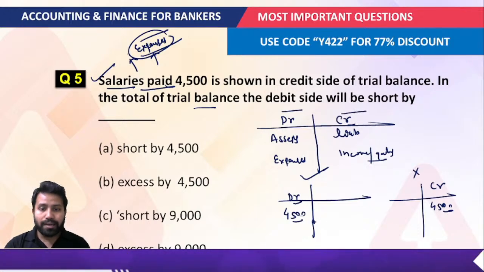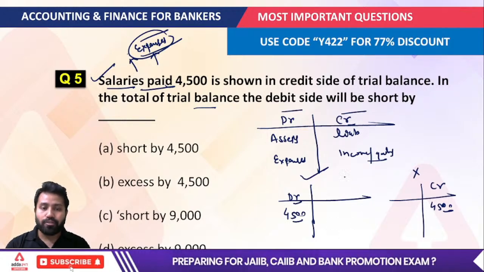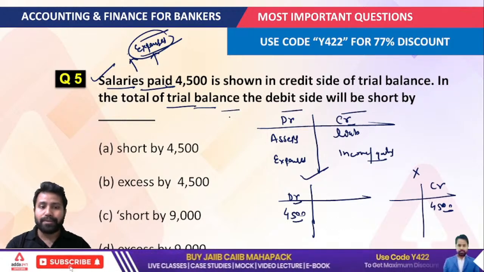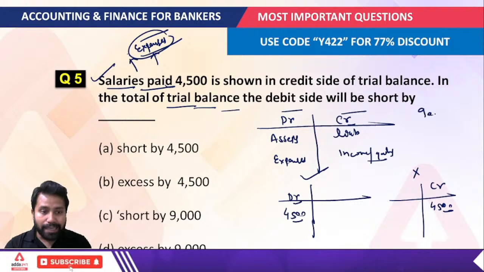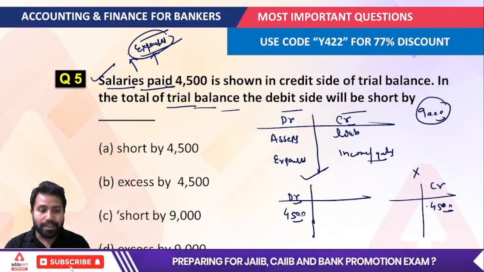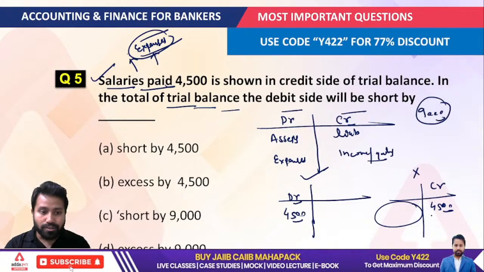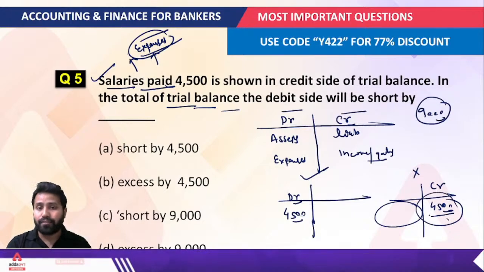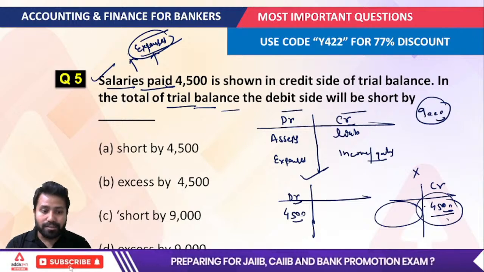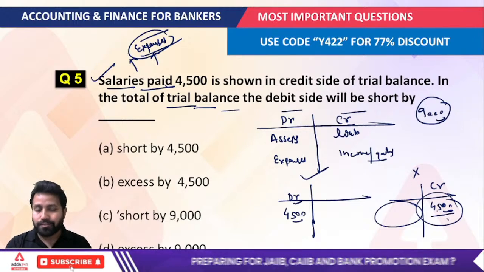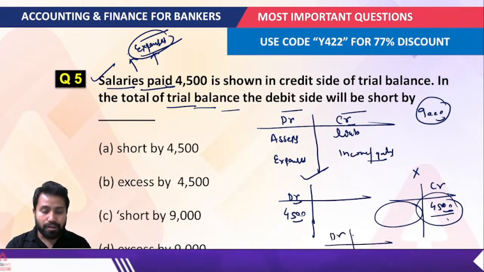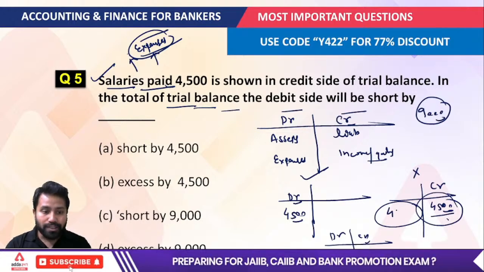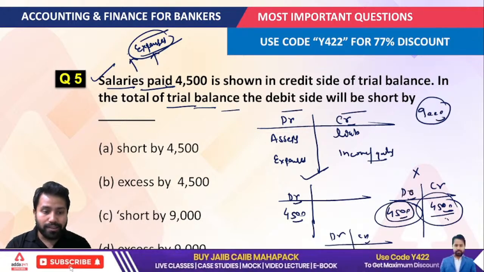Okay, so now you can understand that if I talk about the total of the trial balance, the debit side will be short by how many amounts? You can understand that 9,000, because first this 4,500 actually creates the difference of the 9,000, because it is just opposite on the credit side. You can understand it in another way too. If I have to rectify this entry, what I have to do is first credit that 4,500 to nullify this mistake, to nullify this 4,500 mistake.